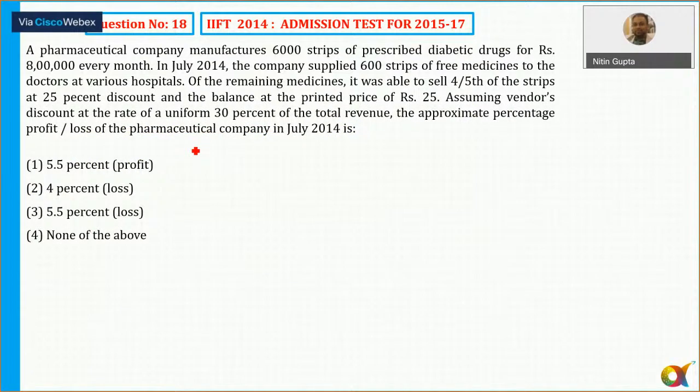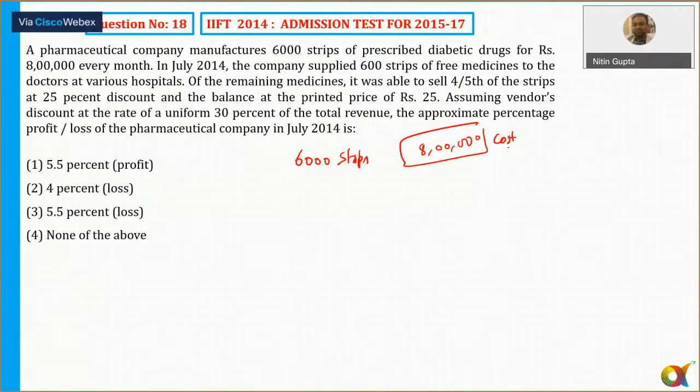It says a pharmaceutical company manufactures 6,000 strips of prescribed diabetic drug for rupees 8 lakh every month. So total drug, the volume of the drug is for rupees 8 lakh every month. Total cost, manufacturing cost. Okay. So 8 lakh here.